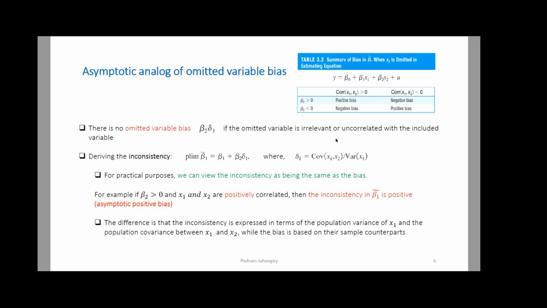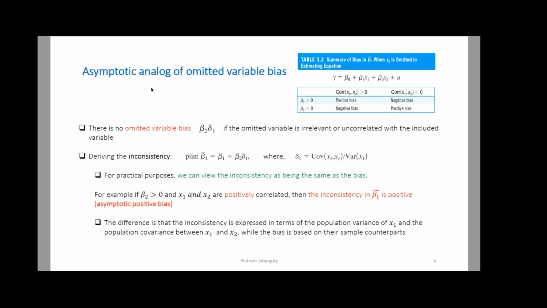But remember, we said that unbiasedness is a property for any sample size. Now, in this chapter, we are interested in the asymptotic properties when the sample size is very large. So we should not use the term unbiasedness. We have to use the term inconsistency.